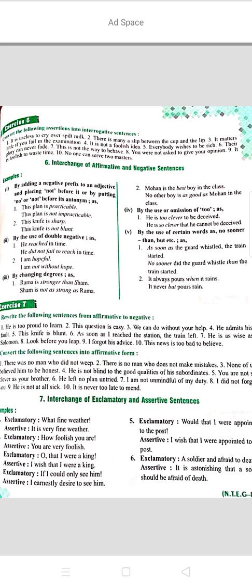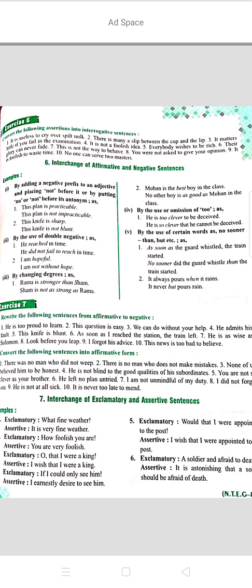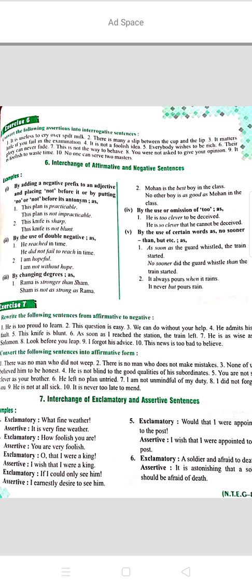Transformation means to change the sentences without changing their meaning. The second one is the use of double negative. Double negative means you have to use not or no, or such words which show negativity. Like, I am hopeful, that means I am having some hope, that is why I am hopeful. To make it negative, you can say I am not without hope. Without hope has a negative sense, but you have added not also before it, so it is a double negative sentence.